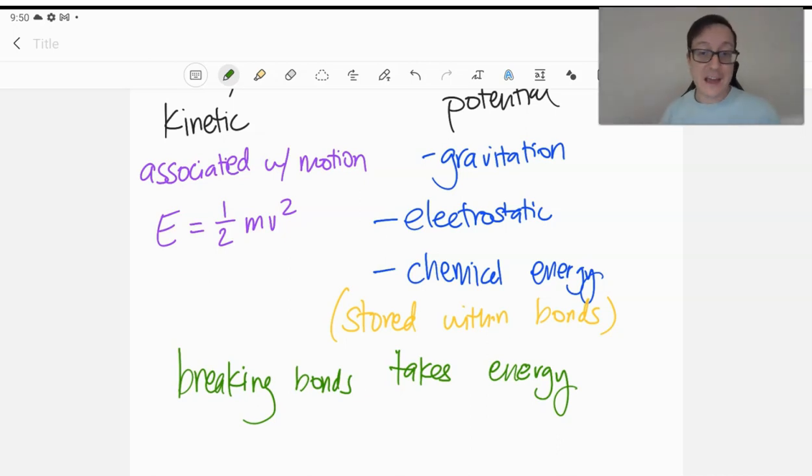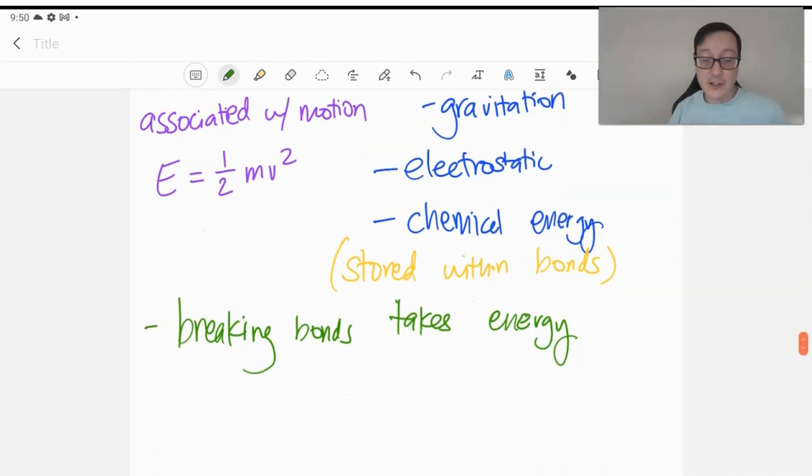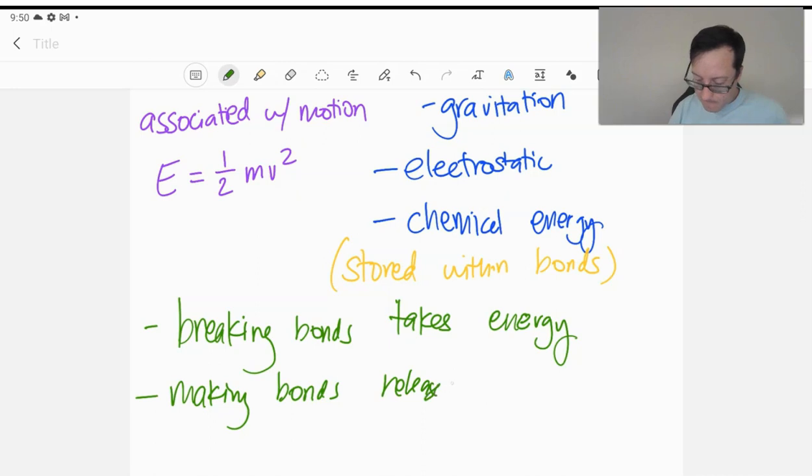And we'll learn all about what types of chemical bonds we're going to be dealing with. So breaking bonds always takes energy to happen, and making bonds releases energy. And that's really what the core of chapter 5 will be on. We'll look at electrostatic energy, but we'll look mostly at chemical energy. How much energy is it going to take for us to break some bonds, and how much energy is released when we make bonds in a chemical reaction? That's thermochemistry, and that's chapter 5 for us.